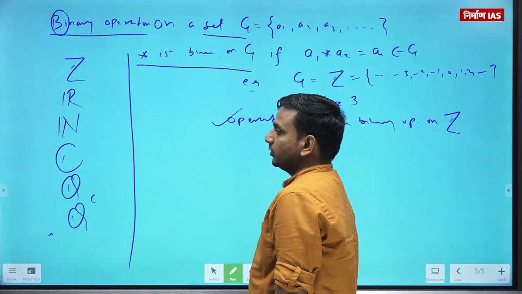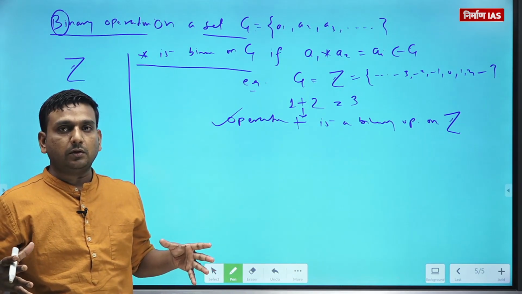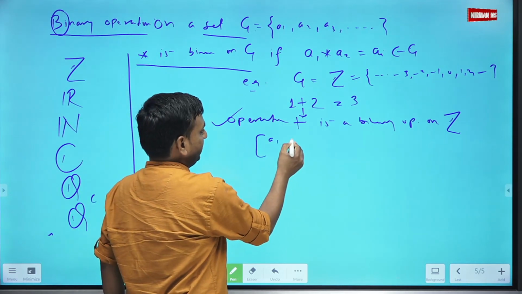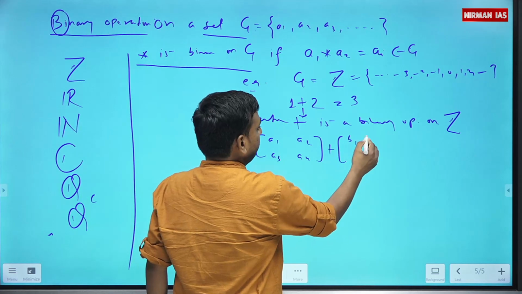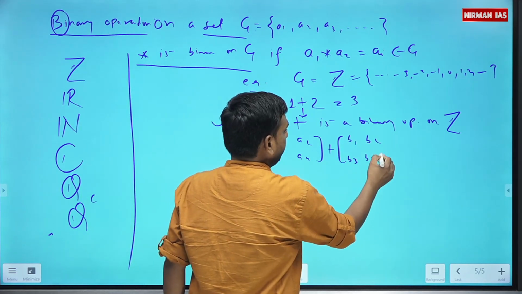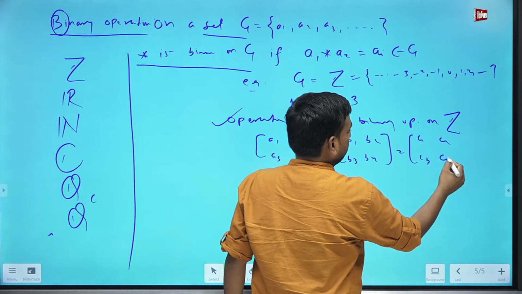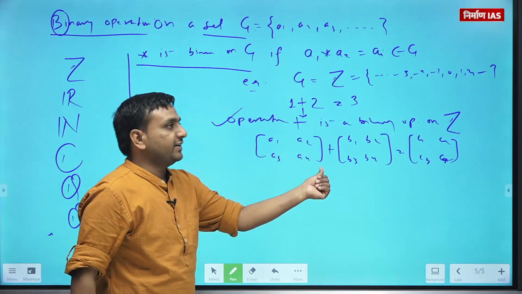Or you can say matrix addition. If I take matrices with entries A1, A2, A3, A4 and B1, B2, B3, B4, we get some matrix C with entries C1, C2, C3, C4.